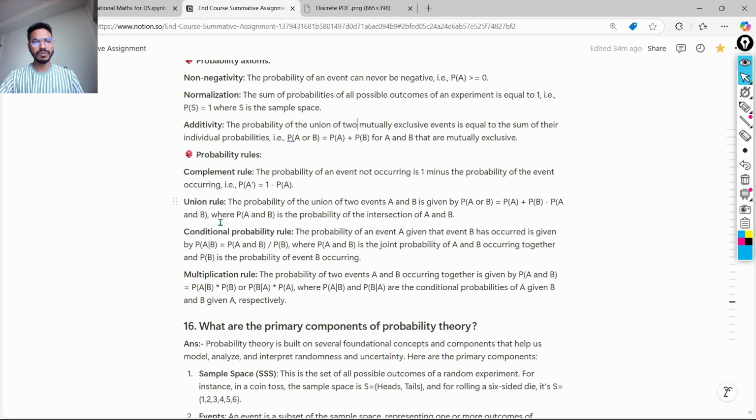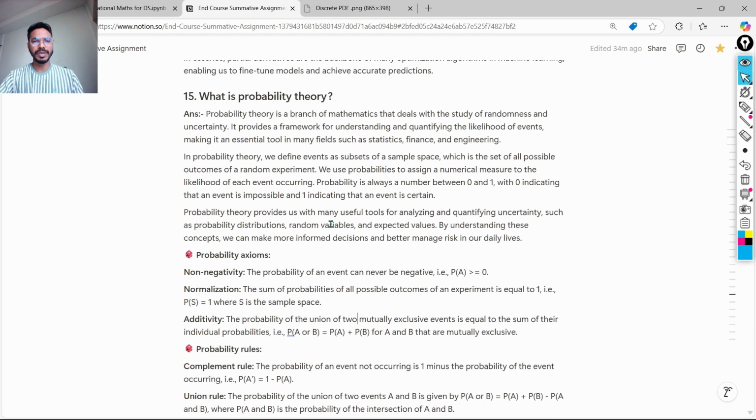Similarly, we have the union rule, the conditional probability rule, and the multiplication rule. These are some of the big rules. We can describe them later. Okay, so this is all about probability theory.